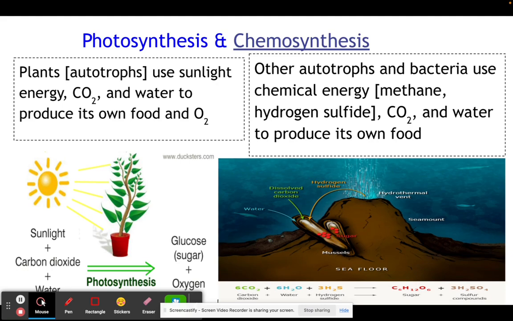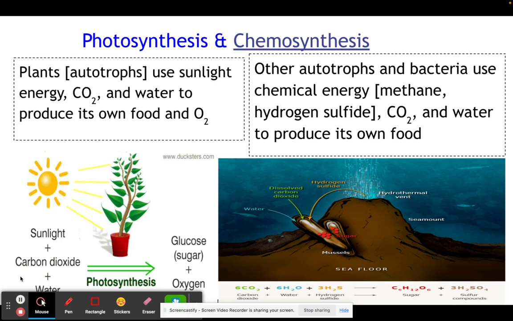But what's actually released at the end of a chemosynthesis reaction is also a gas that will be wrapped around water so that it will look like bubbles coming up. So the bubbles coming up is evidence that we can physically see that chemosynthesis is occurring in that video. So make sure you check that out after these notes as well.